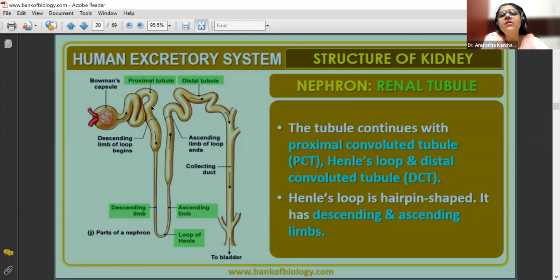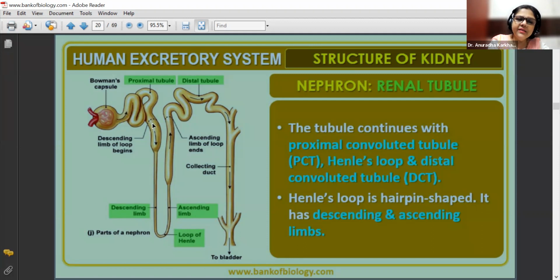Proximal means near to. Distal means away from. So the one which is near to the glomerulus will be called as proximal. Convoluted means twisted. You can see how nicely twisted this whole thing is. Okay, so it is proximal convoluted tube, therefore tubule.